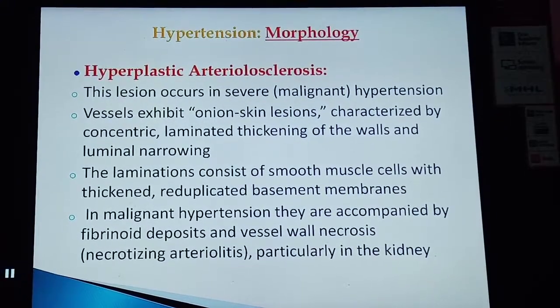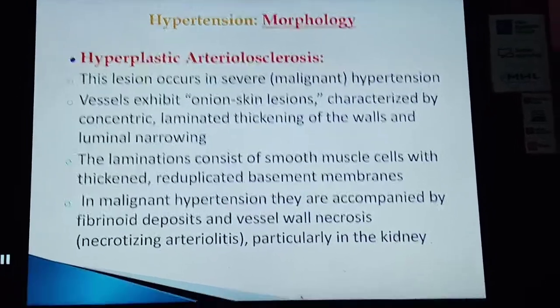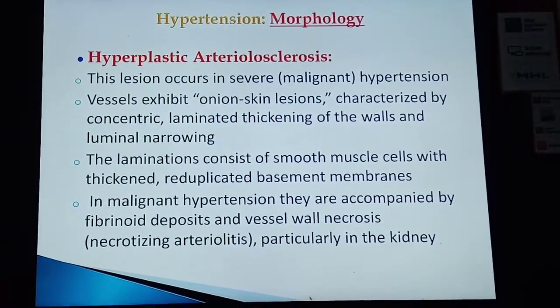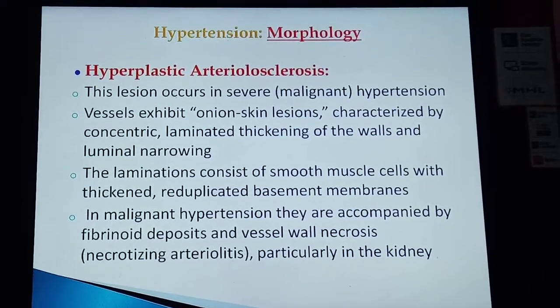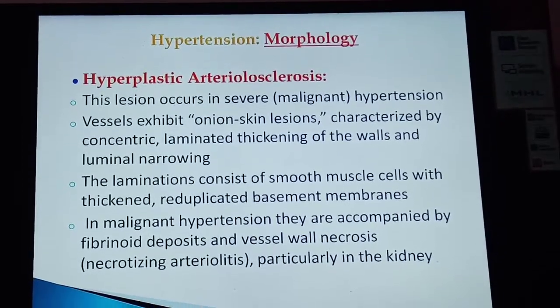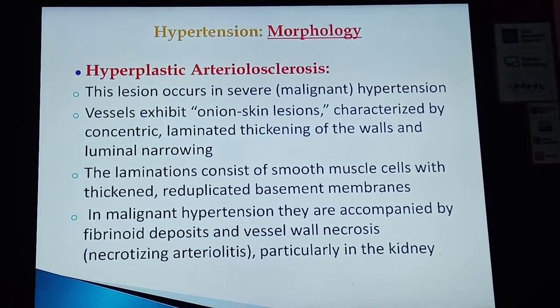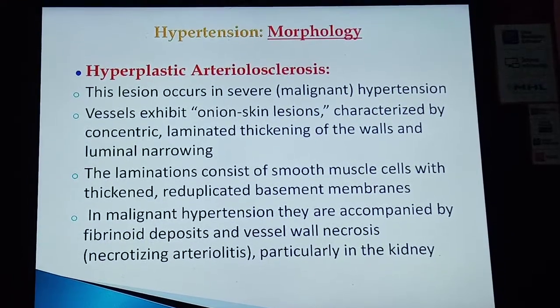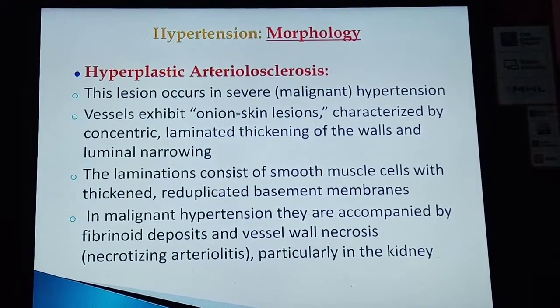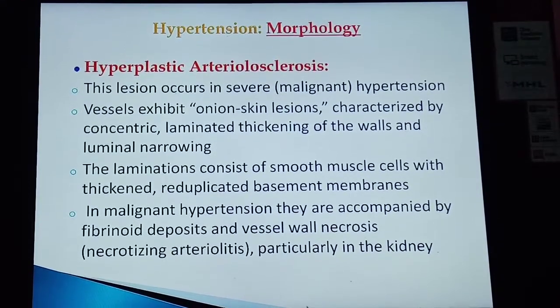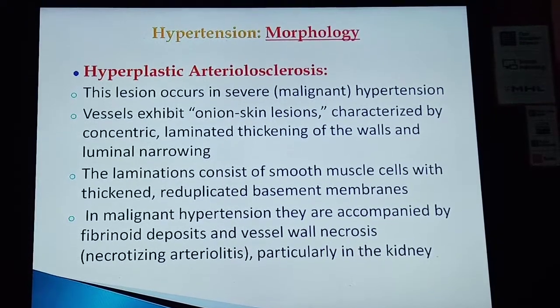Now come to hyperplastic arteriosclerosis. This lesion occurs in severe or malignant hypertension. Vessels exhibit onion skin-like lesions characterized by concentric laminated thickening of the walls and luminal narrowing. The lamination consists of smooth muscle cells with thickened and reduplicated basement membranes.